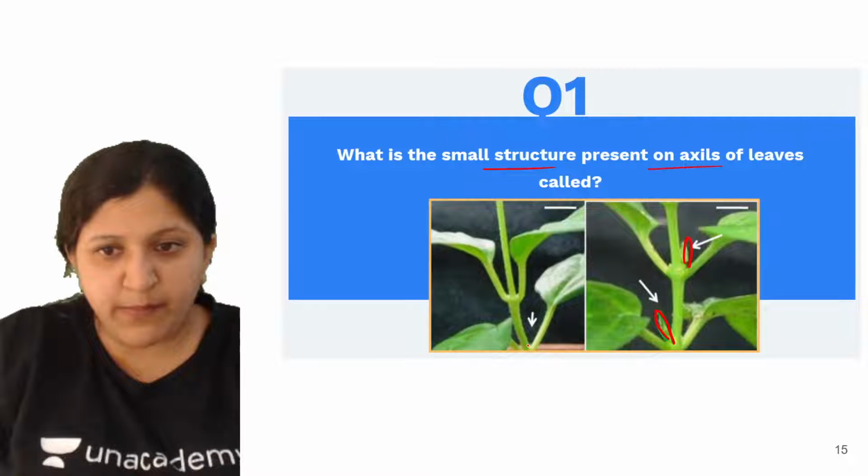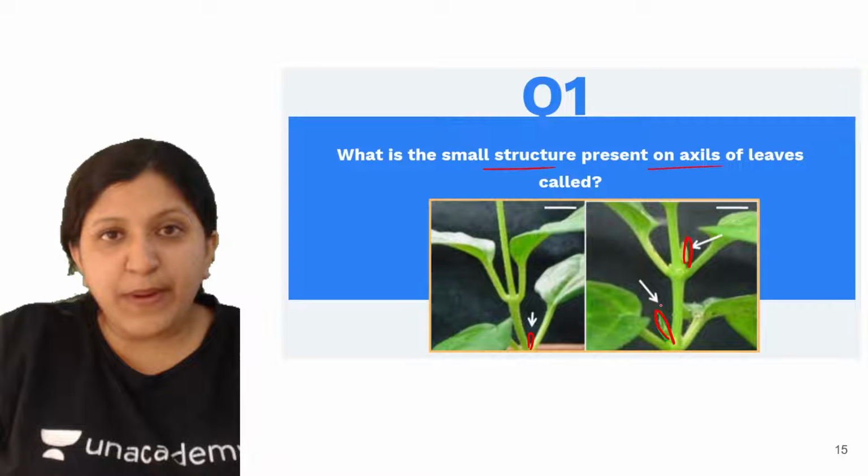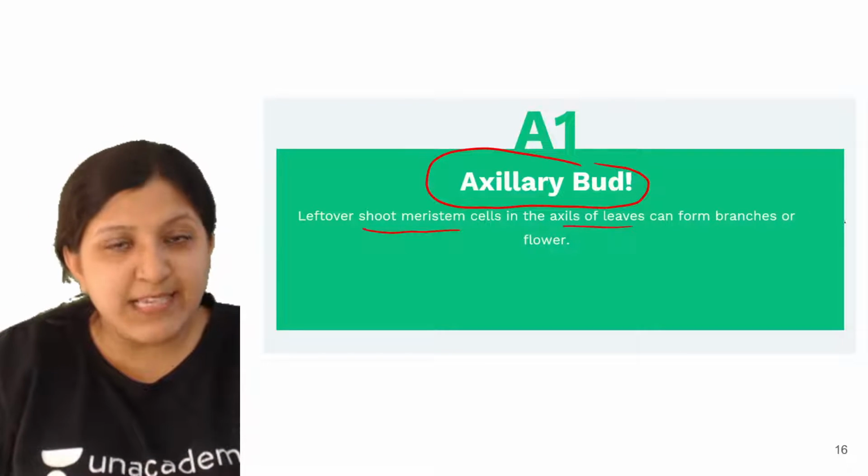So here also we can show a bud. So always there is a bud formation. Because of what is this occurring? Leftover shoot meristem cells in the axils of the leaf.